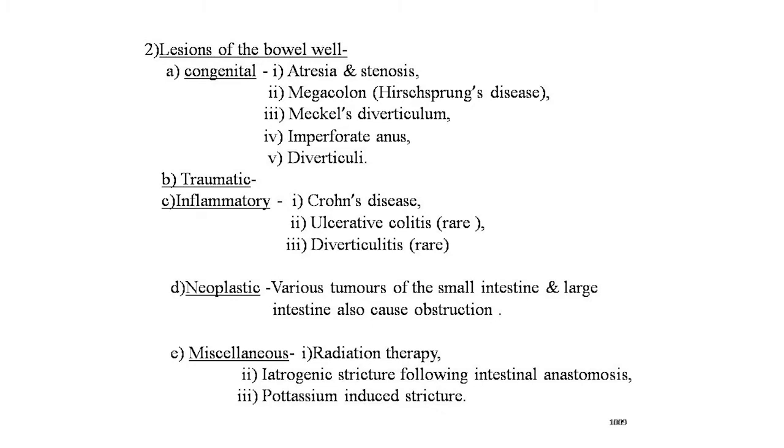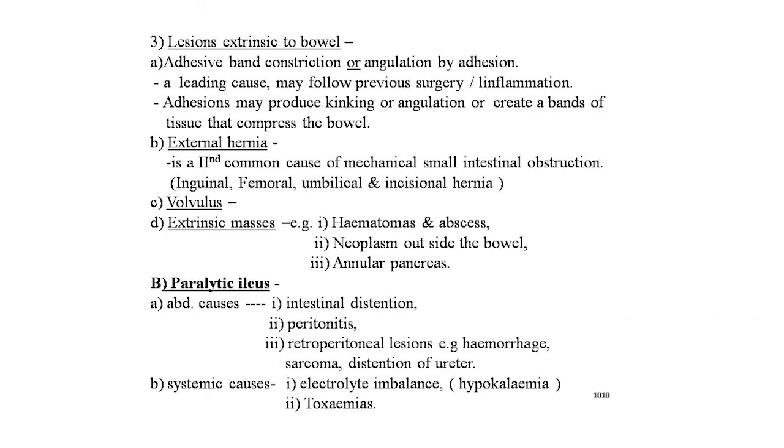D, causes of lesion of the bowel wall, is neoplastic. Various tumors of the small intestine and large intestine also cause obstruction. And finally, miscellaneous lesions of the bowel wall are radiation therapy, iatrogenic strictures following intestinal anastomosis and potassium-induced stricture. Third is lesion extrinsic to the bowel, that is adhesive bands, constrictions and angulation by adhesions. A leading cause, they may follow previous surgery and inflammation. Adhesions may produce kinking and angulation or create bands of tissue that compress the bowel.